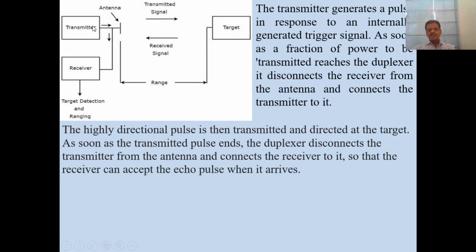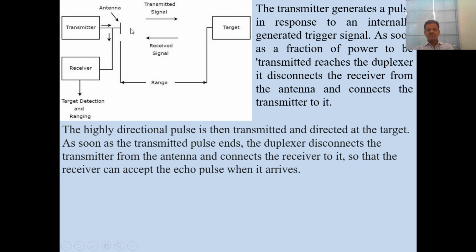As soon as the transmitter transmits the signal, this antenna is disconnected from the transmitter and connected to the receiver. Automatically it is connected to the receiver when the function of the transmitter is over, meaning the transmission is completed.